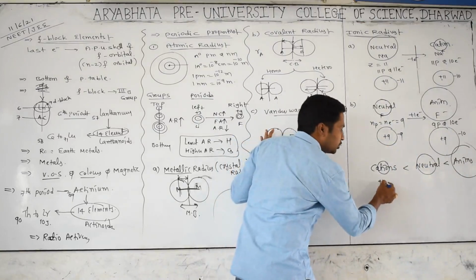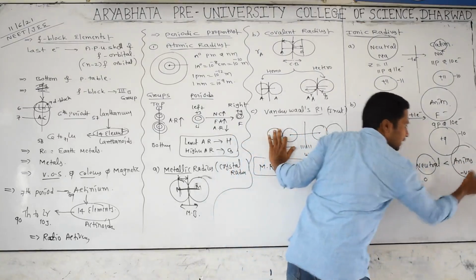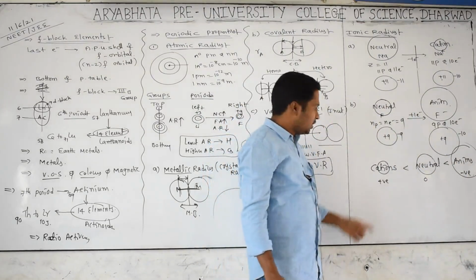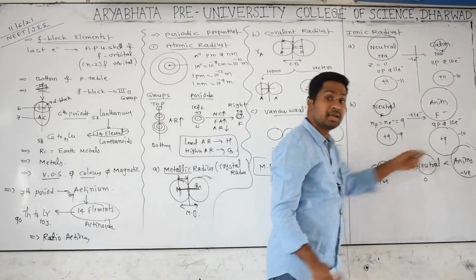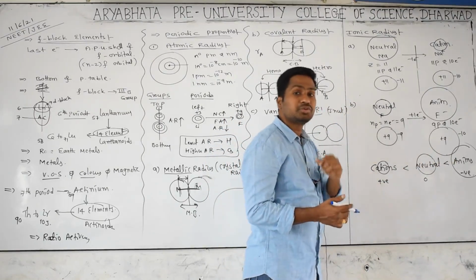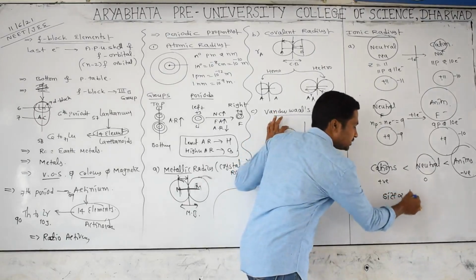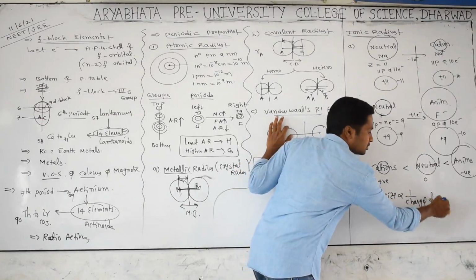Cations are positively charged, neutral means no charge, anions are negatively charged. Can you give the relation between charge and size? Positive charge, small size. Negative charge, bigger size. That's why the size is inversely proportional to the charge of the particle. Write down: size of the particle is inversely proportional to charge of ions.